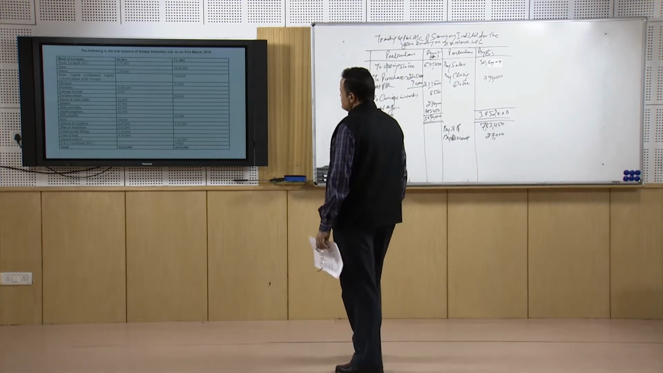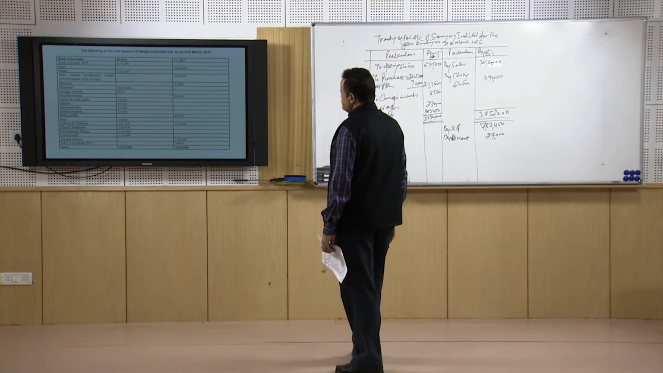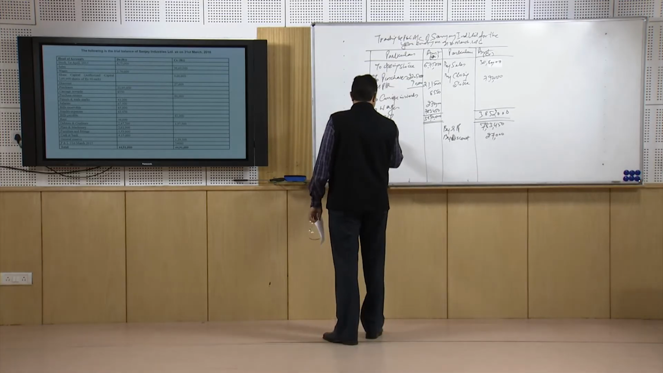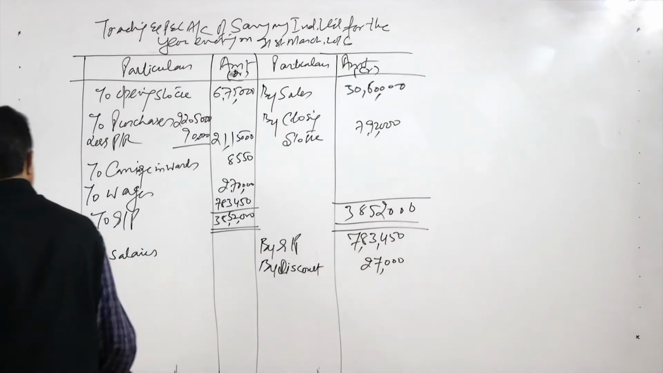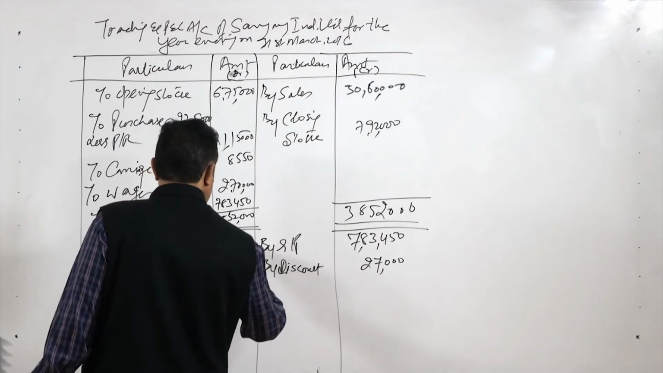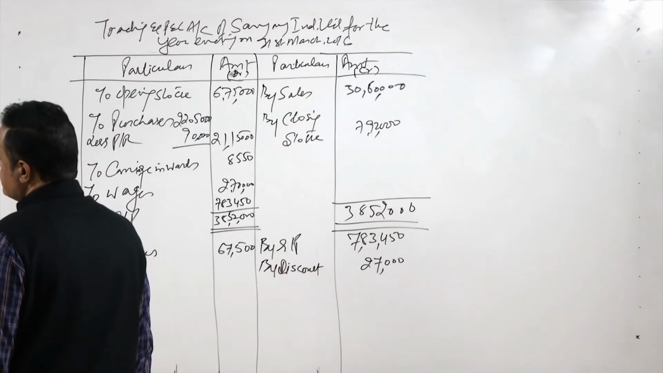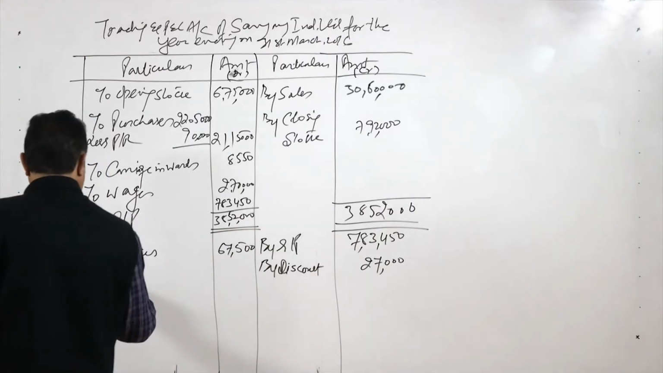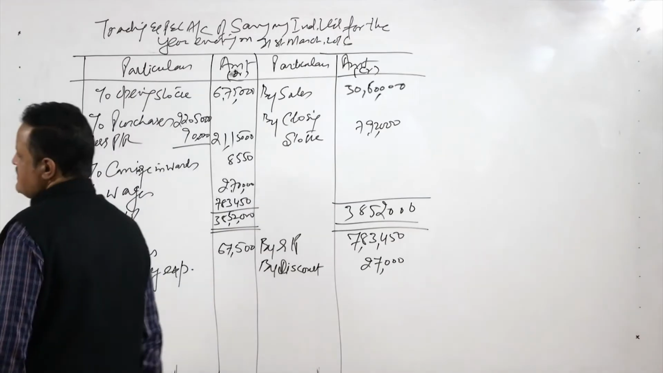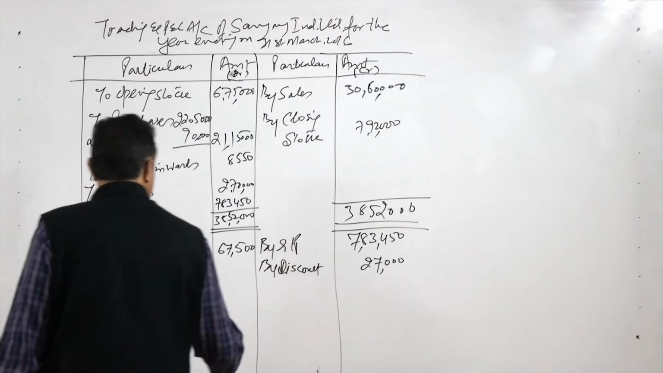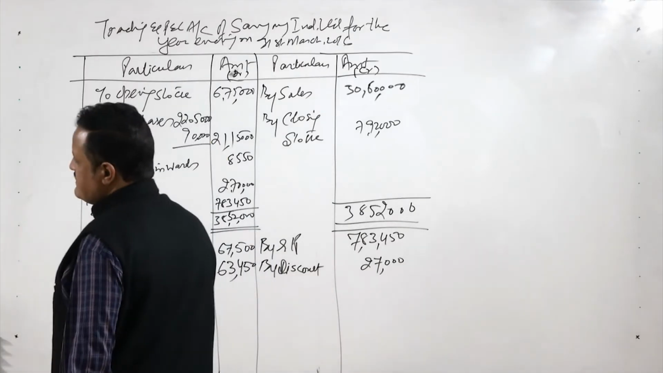Purchases we have taken, carriage inwards we have taken, purchase returns we have taken, patents and trademarks are an asset. Now we come to the debit side: to salaries, and this amount is 67,500. Bills receivable is an asset. Then to sundry expenses, and this amount is 63,450.